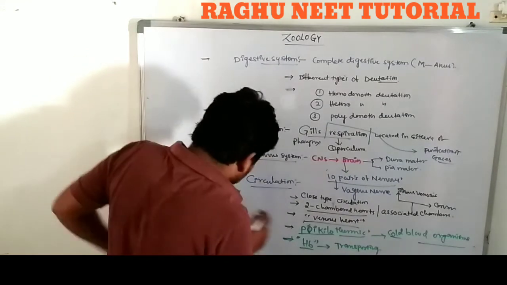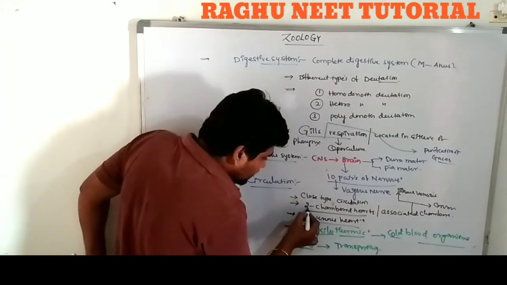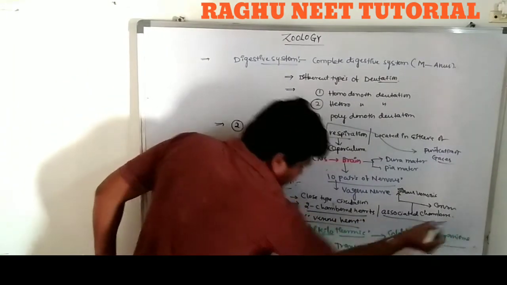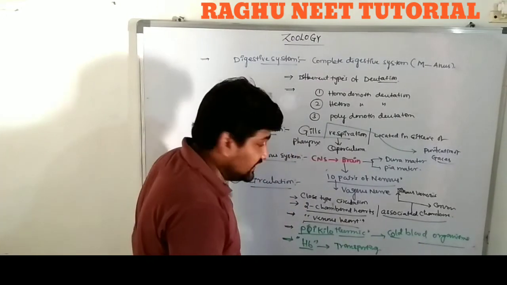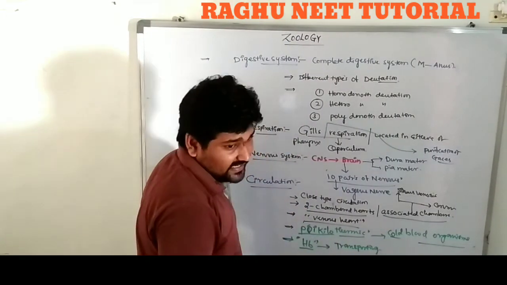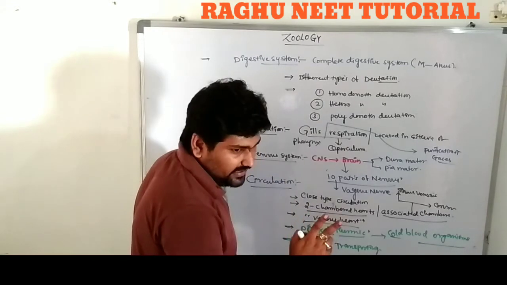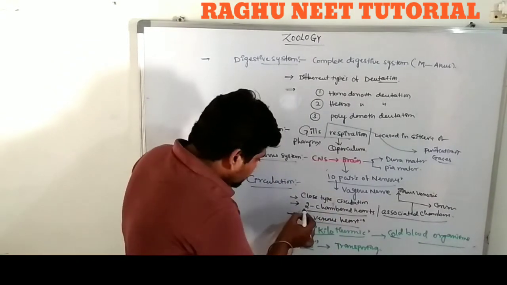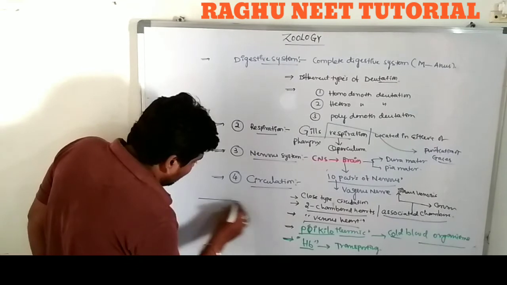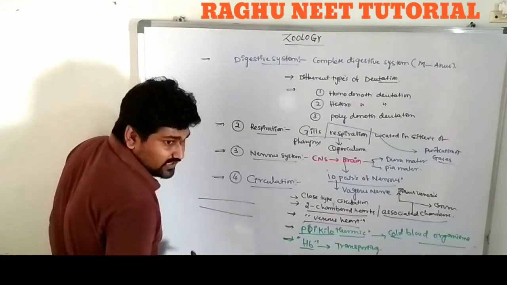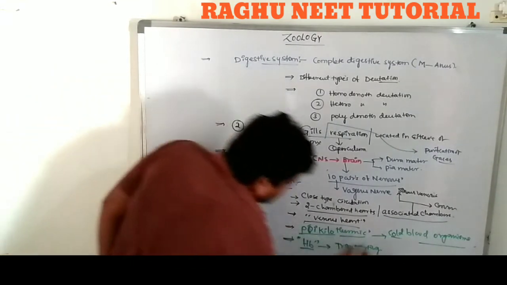Clear? In the circulation, there is a two-chambered heart along with two associated chambers, sinus venosus and conus arteriosus. Only two main chambers are there. Okay, next one. This heart looks like a tubular heart. This heart is a tubular-like heart.